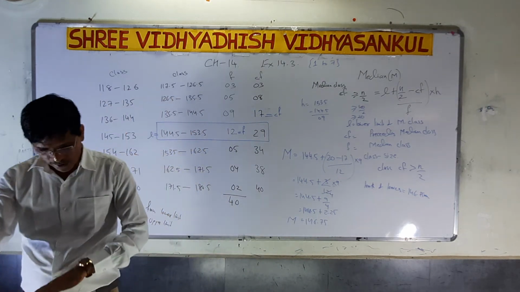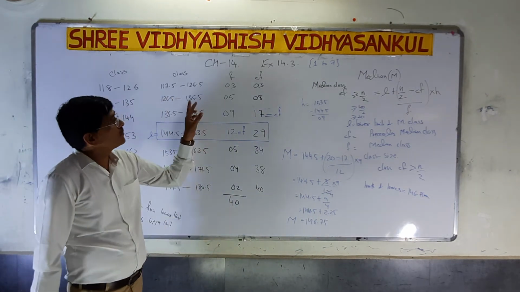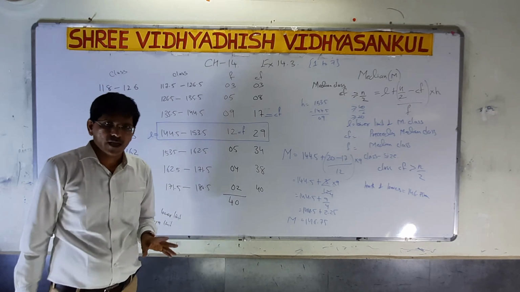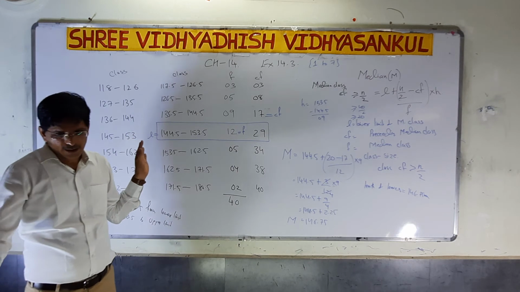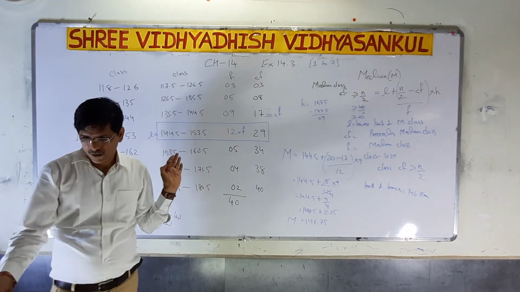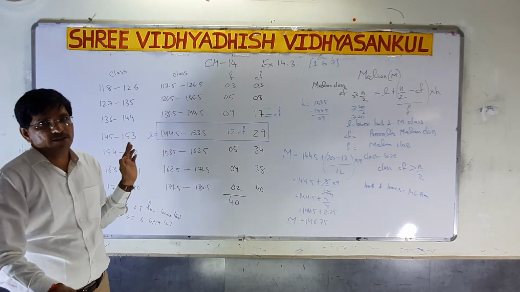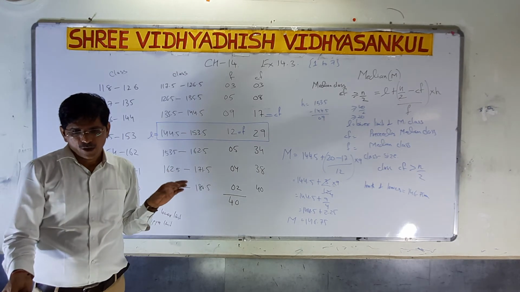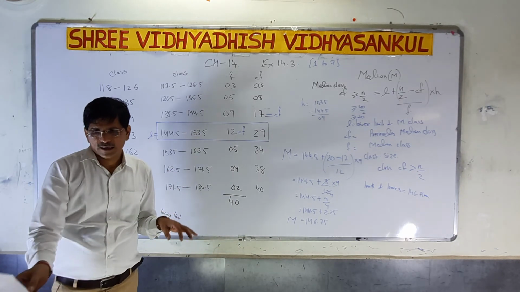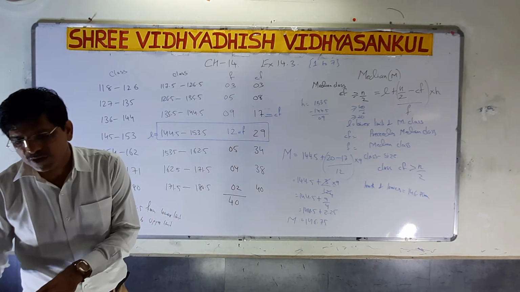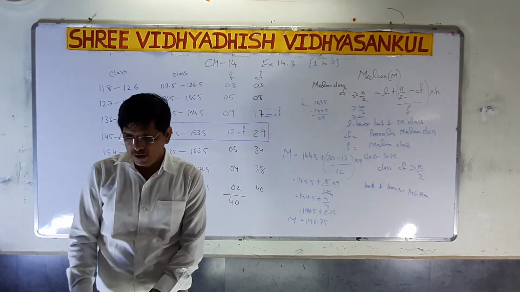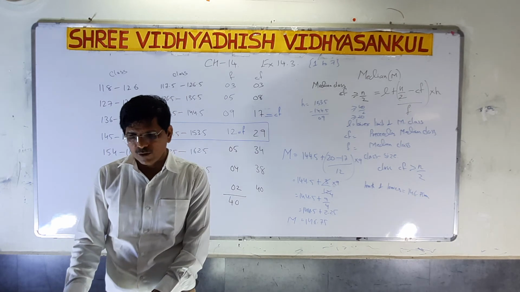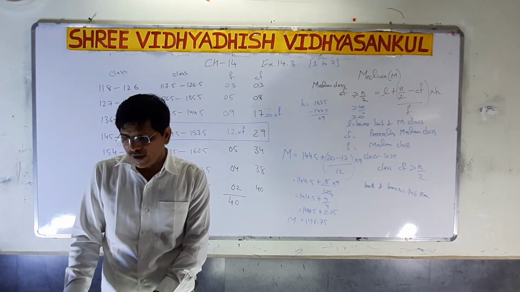So in exercise 14.3, there are 7 sums. First complete, second complete, third complete, fourth complete, sixth complete, seventh complete. Only one sum is left, that is the fifth sum. I think it was also in the NCERT board 2010. But simply you have to find the frequency and find the median.